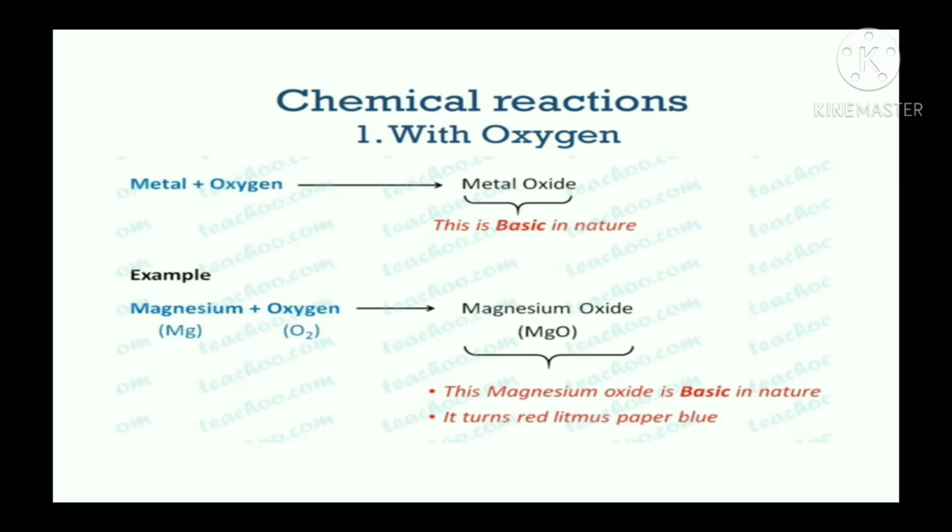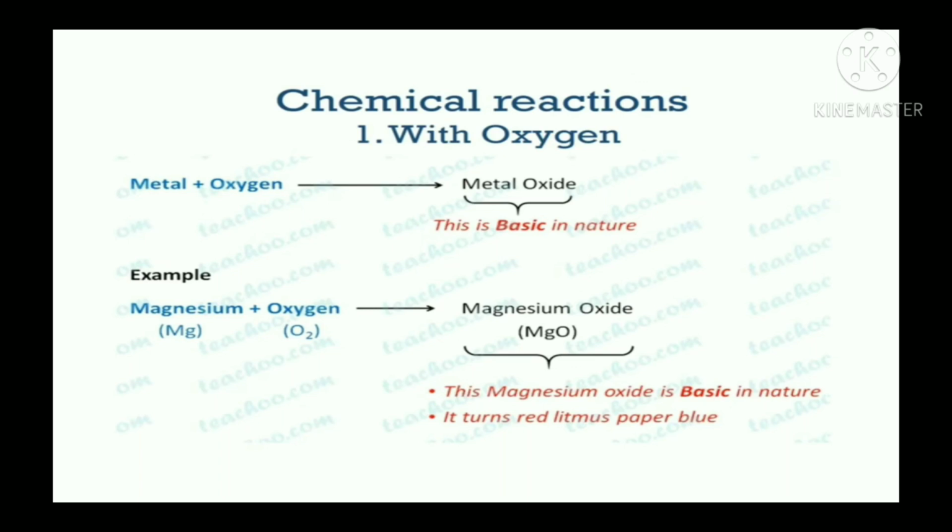Same way, take other example, zinc. Suppose zinc reacts with oxygen, it gives zinc oxide. Iron reacts with oxygen, it will give iron oxide. So zinc oxide, iron oxide, magnesium oxide. Okay, chemical reactions of metal with oxygen. Therefore, metal combines with oxygen to form respective metal oxides.